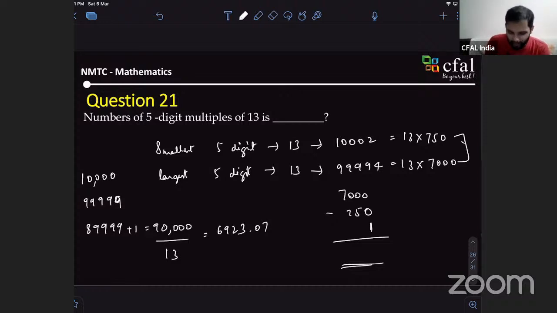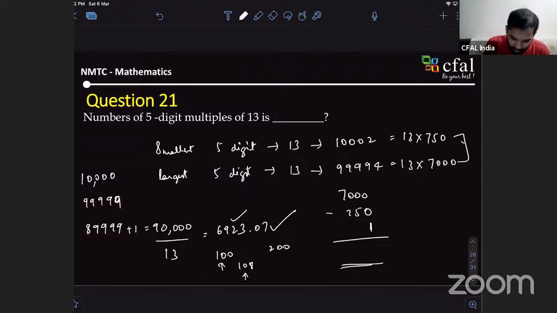How to be accurate, right? Suppose you're talking about a number between 100 and 200. Let me think of a number like 12. How many multiples of 12 are there? See, what happens is the first number starts from 108. Can you see that? So if it had started from 100, this method would work. But because it starts at a different starting point, you might miss one of the end numbers.